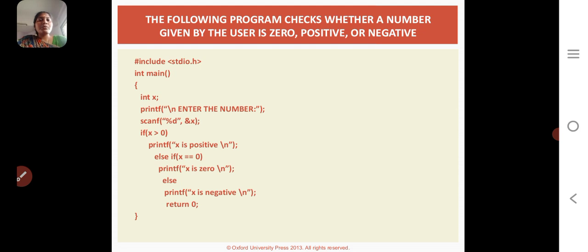Otherwise, if the whole condition is false, then x is negative is displayed.